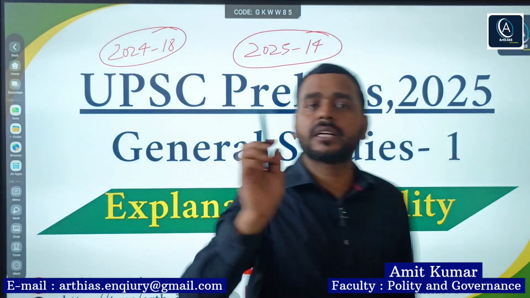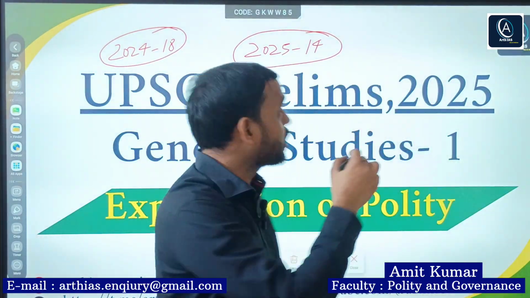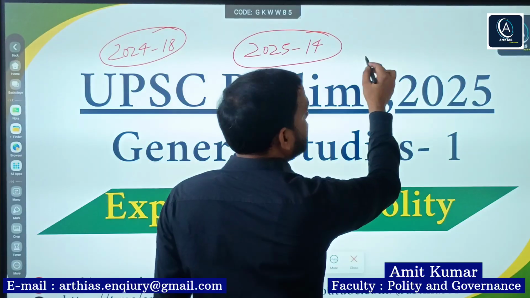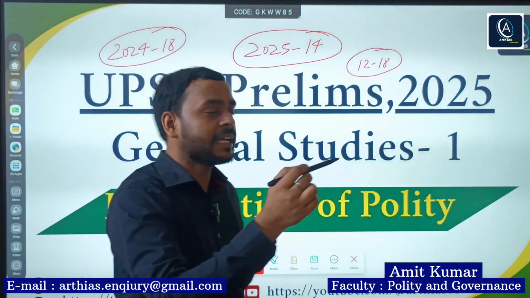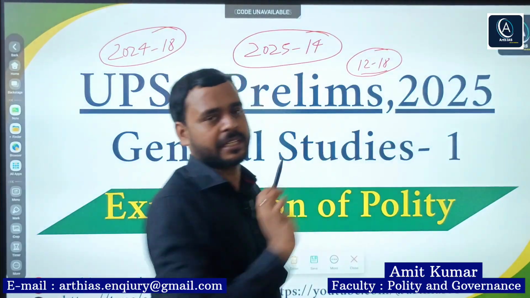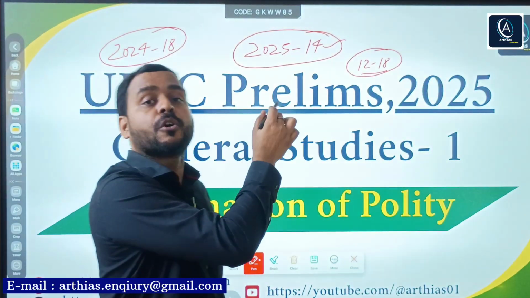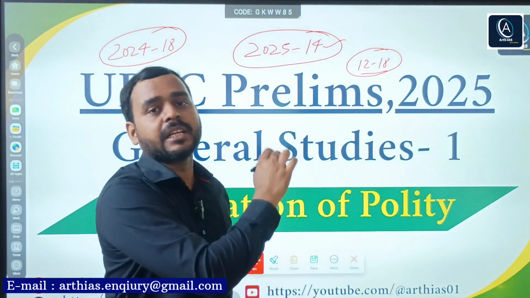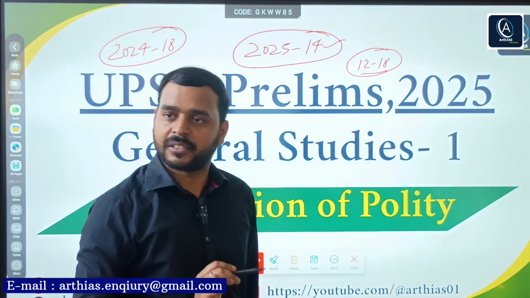So you can see the number of questions has been reduced compared to last year, but the average range of the polity section in prelims every year is between 12 and 18, right? And this year 14 questions came directly from core polity, so you can say it has a good weightage.